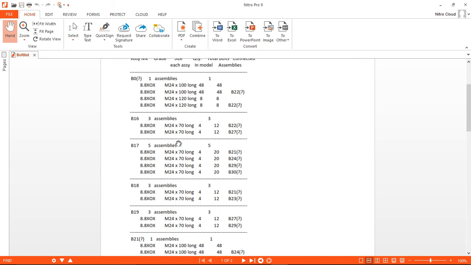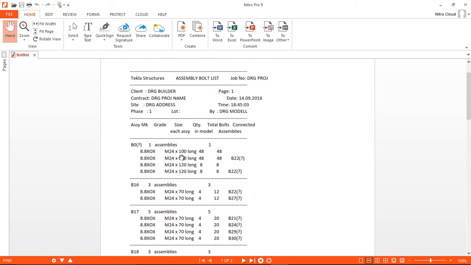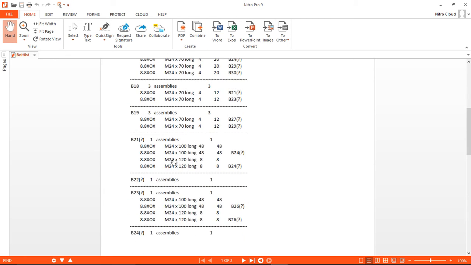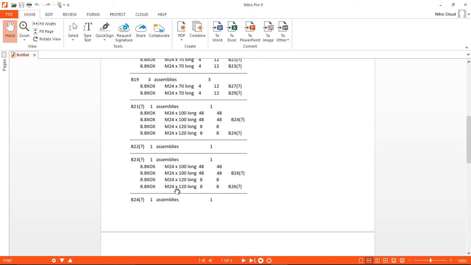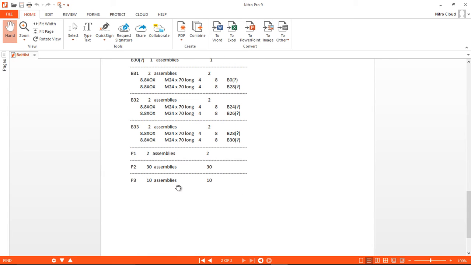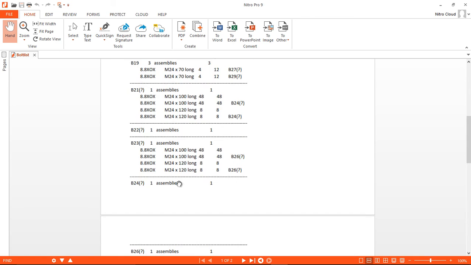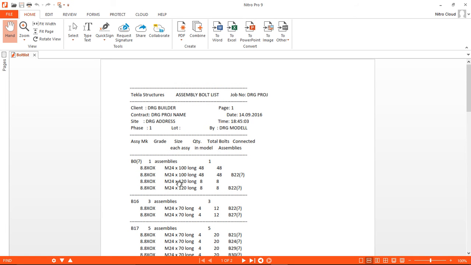Now this is very important when you are making a procurement for material of probably a project. Everything is detailed here. That's it. Now this is printable and you attach it to the full set of your drawings.